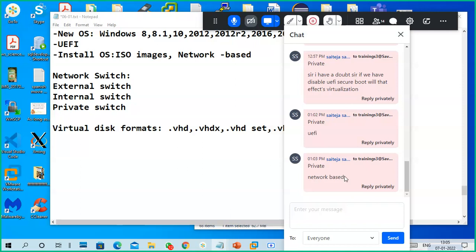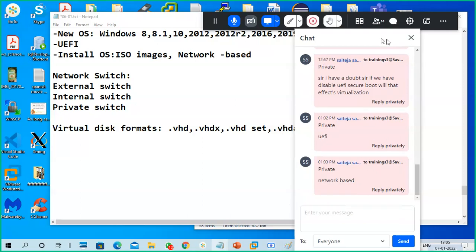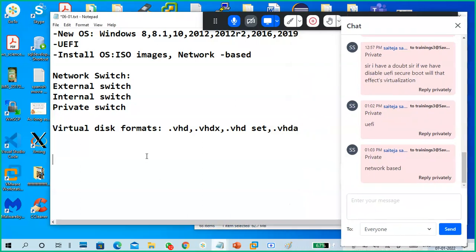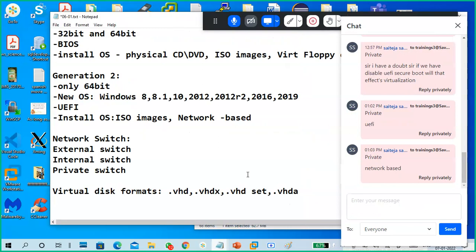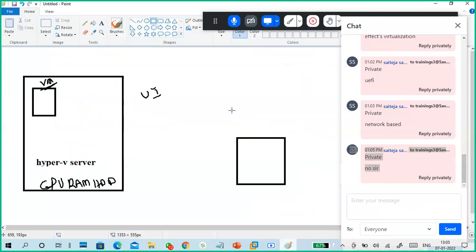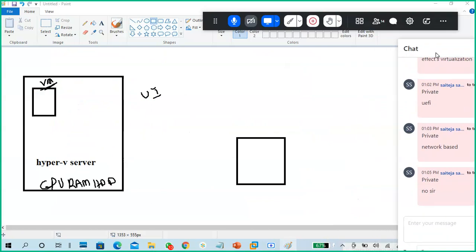What is UEFI? What is network based? That's a doubt. Saiteja, I will explain then. So guys, here it is.